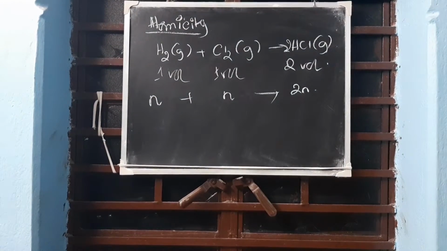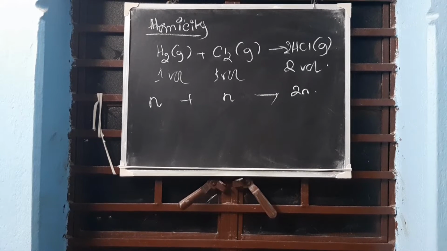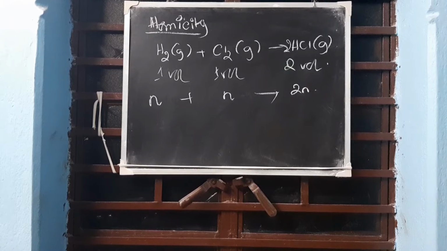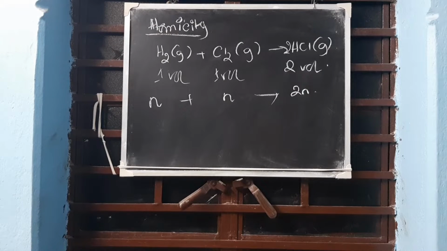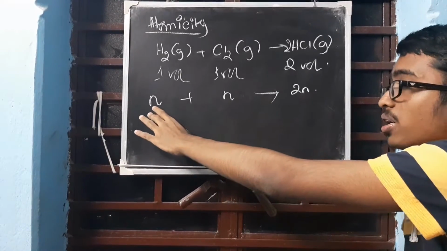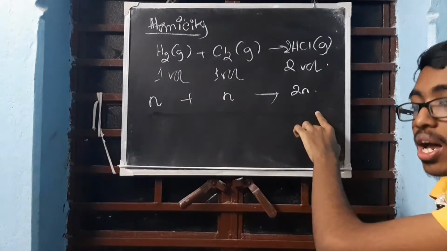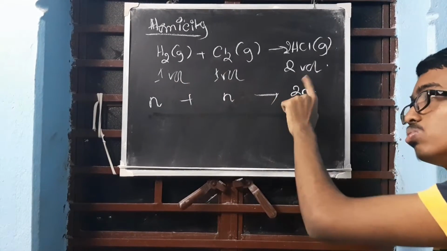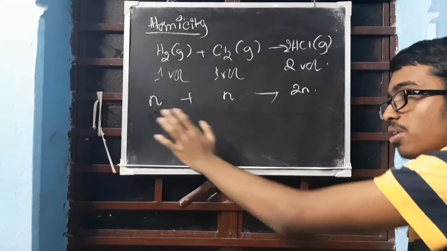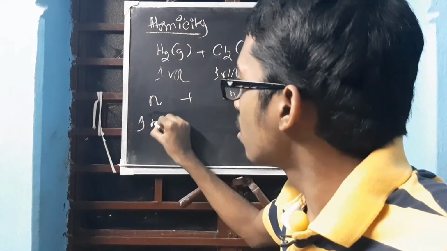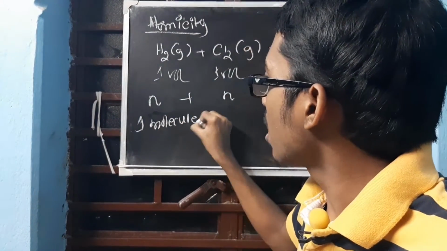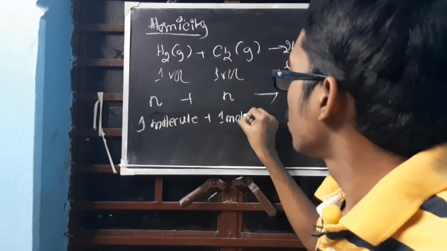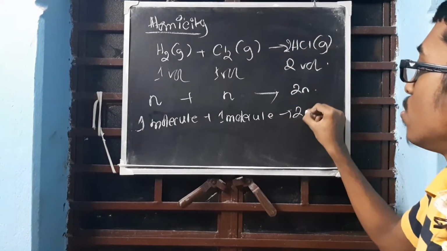Now, n number of molecules will be formed? No. 2n number of molecules are being formed. Now instead of this one, if I write 1, what will happen? n cuts off, so 1, 1, 2 remains. So we can write 1 molecule plus 1 molecule gives you 2 molecule.